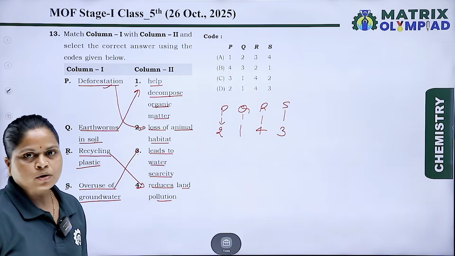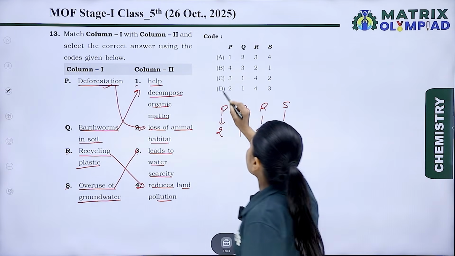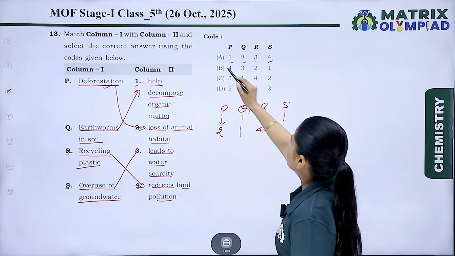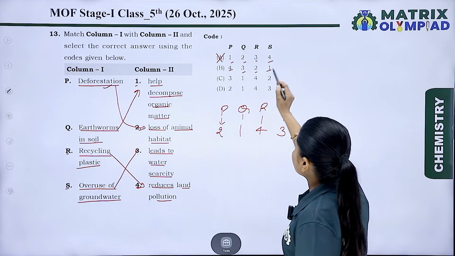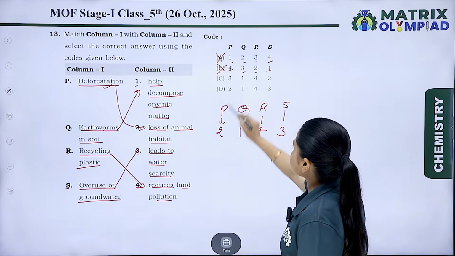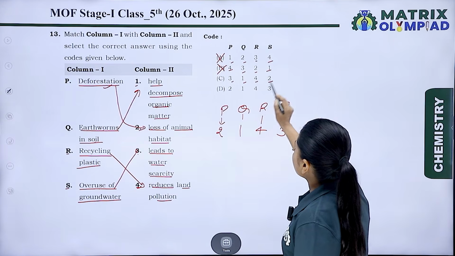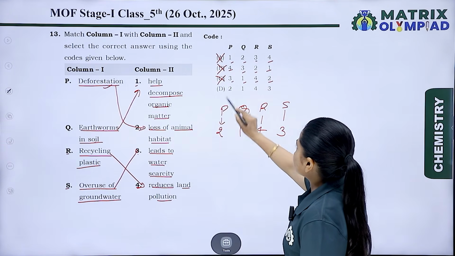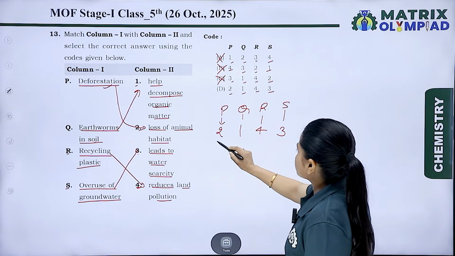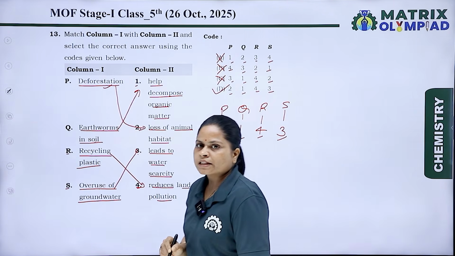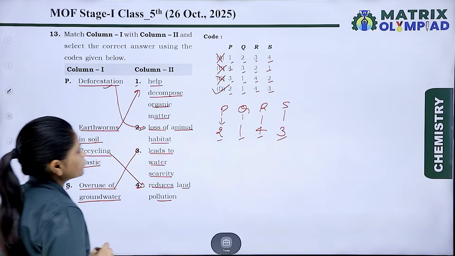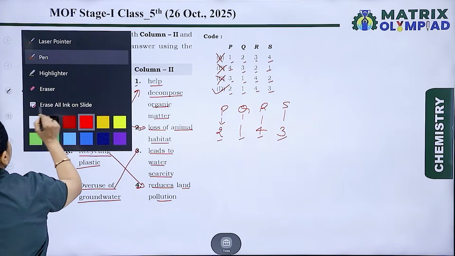Let's choose the correct option. A, 1, 2, 3, 4, that is wrong. B, 4, 3, 2, 1, that is again wrong. C, 3, 1, 4, 2, this is wrong. D, 2, 1, 4, 3, yes, 2, 1, 4, 3 is the correct answer, and option D is the answer to this question. Let's take the next question.